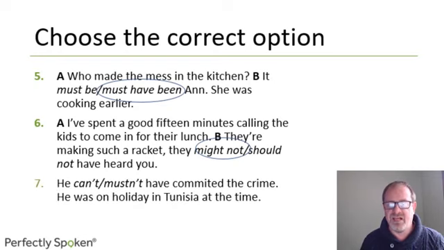Number 7. He can't or mustn't have committed the crime. He was on holiday in Tunisia at the time. Well, only one of these do we use to say something's not possible, and the answer is can't. Mustn't is not used for speculation. Mustn't is only used in terms of saying that something is forbidden. Okay, you mustn't smoke in a public building, for example.